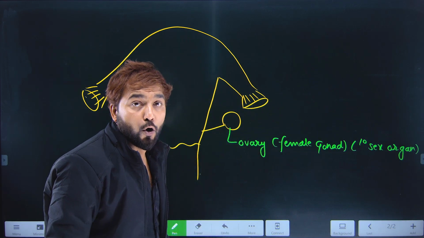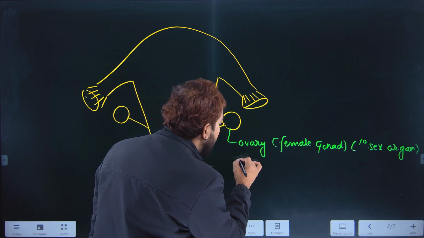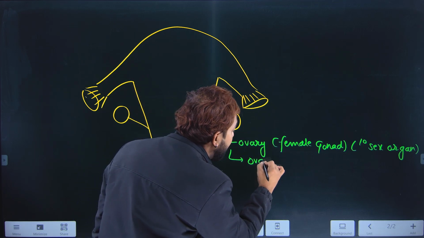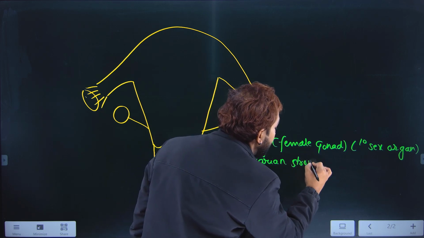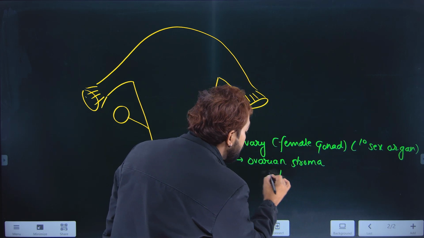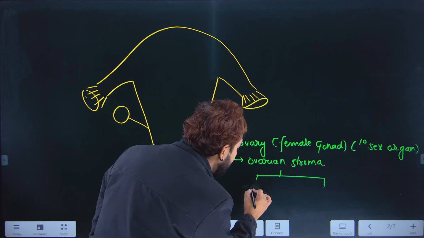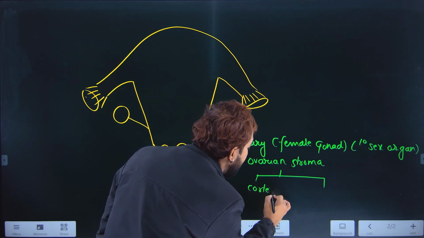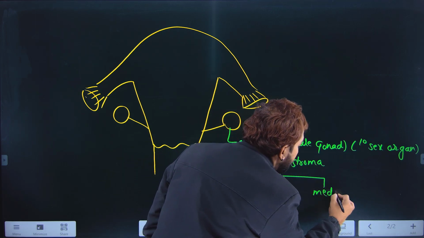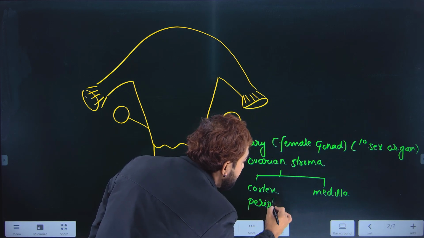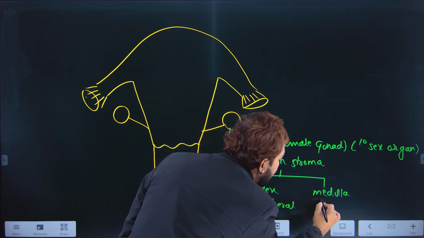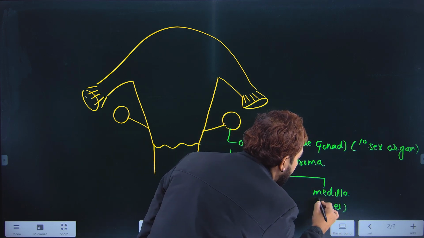When you talk about ovary as such, it has got a particular zone that is called ovarian stroma. This ovarian stroma has got two particular zones, ovarian cortex and ovarian medulla. Okay, cortex is the peripheral part, side wala part, and medulla is the inner part.